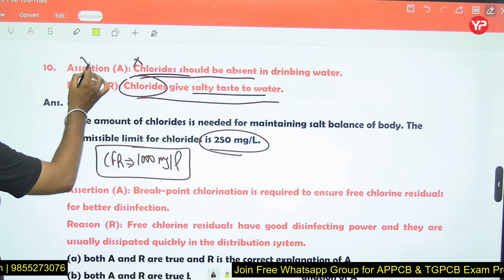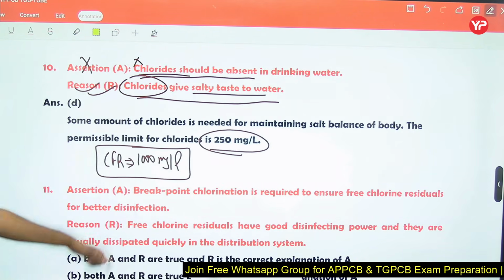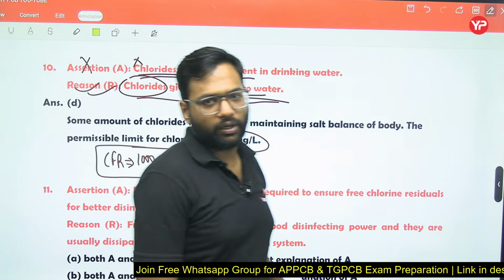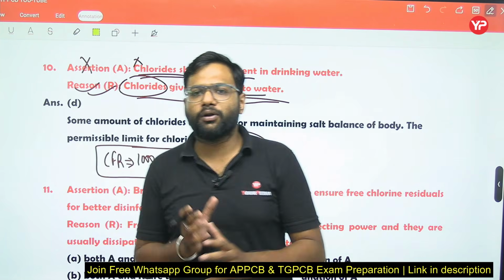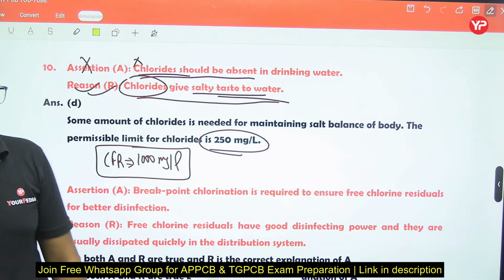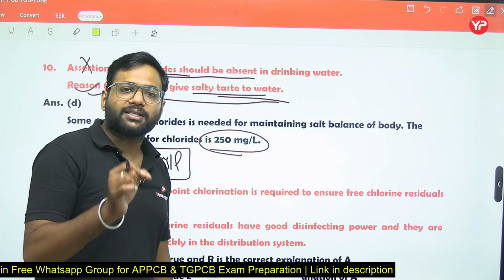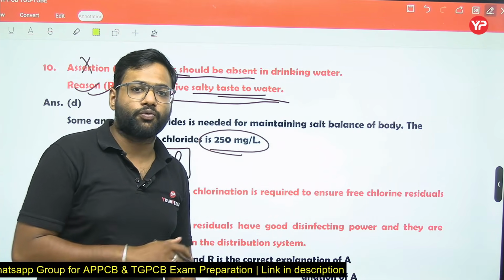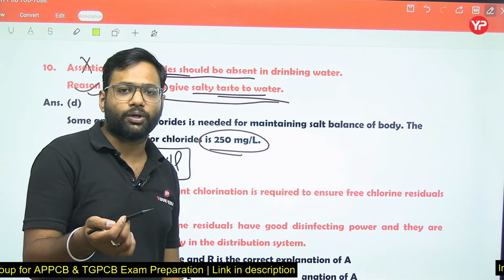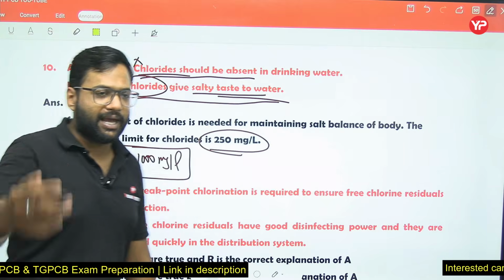So the assertion is wrong, but the reasoning is true. As chloride gives a salty taste to the water, some amount of chloride should be present in the water sample. But remember one more point: water with excess chloride is named brackish water. Brackish water is water which consists of chloride in excess amount.